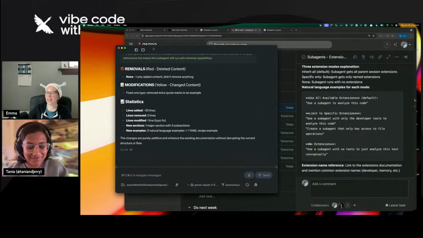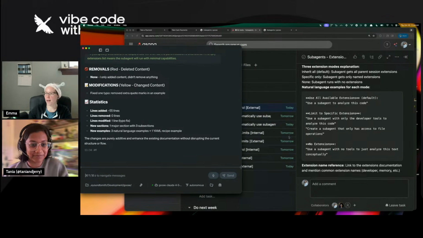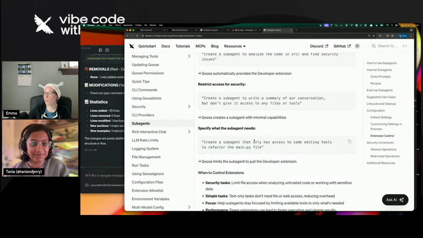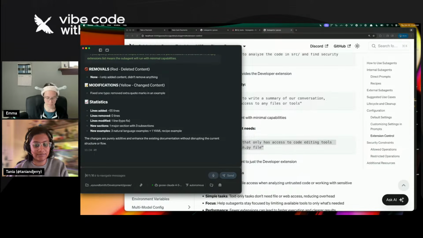Let me try spinning up a subagent to write new documentation while also testing out this feature. Okay, so what did I want to know? Whether I have to specify the actual extension name. Okay.